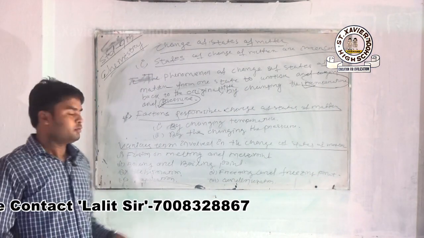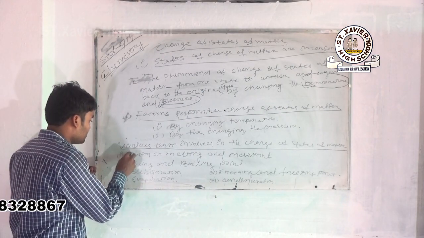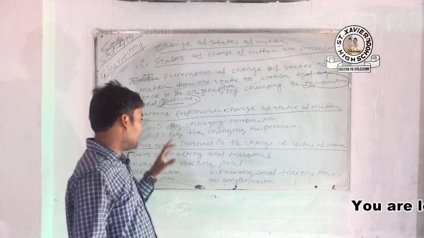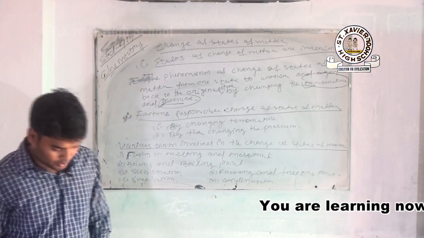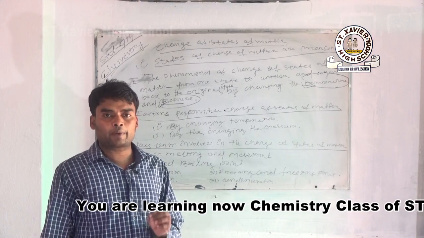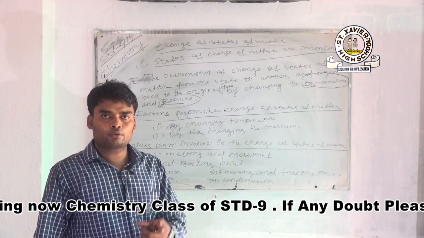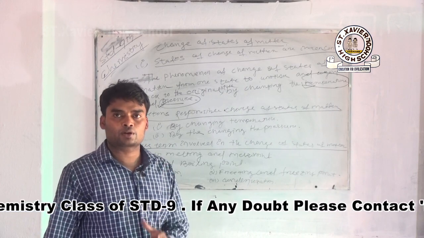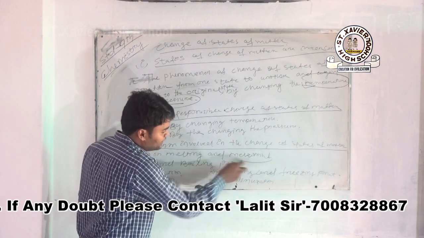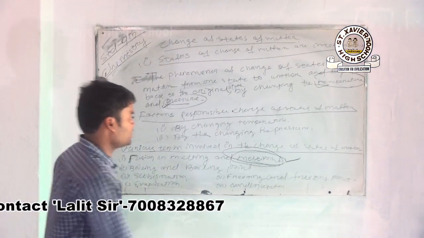One by one I will discuss with you what these terms involved in the change of states of matter are. Number one is your fusion or melting and melting point. What is fusion? Fusion or melting means the process of a change of state of matter from solid to liquid. That means, in one word, the change of a solid into liquid by applying heat or by changing the temperature. At a particular temperature, the solid starts to melt. This particular point is known as the melting point.